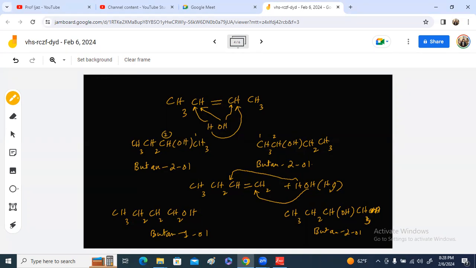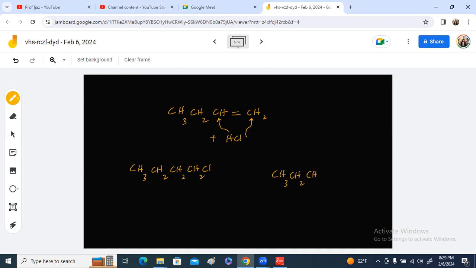It means that if you have a symmetrical alkene, where the double bond is between two carbon atoms and you have an equal length of carbon on either side, this is a symmetrical alkene. But this is an asymmetrical alkene. It contains three carbon atoms on the left-hand side and just one carbon atom on the right-hand side. So if you have an asymmetrical alkene, it can give you more than one product.